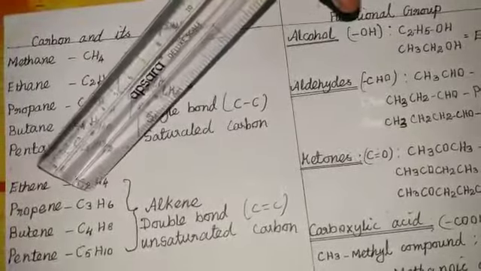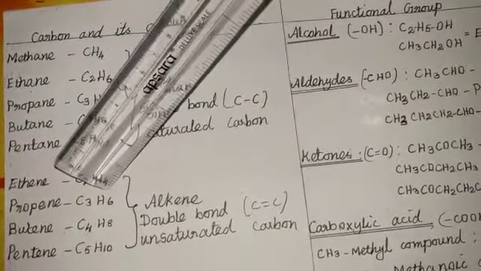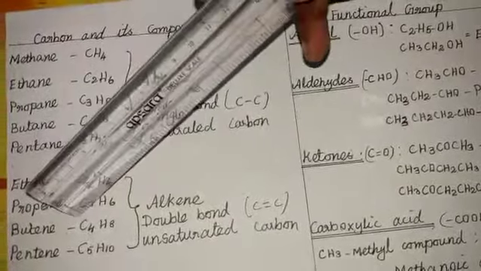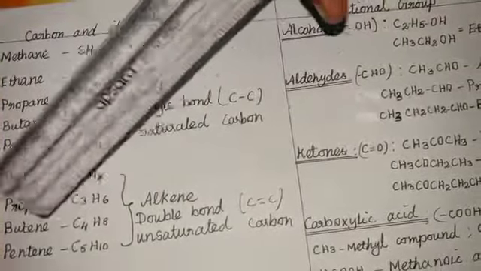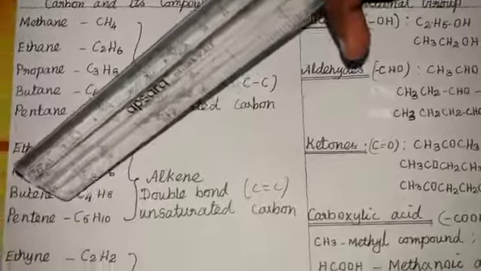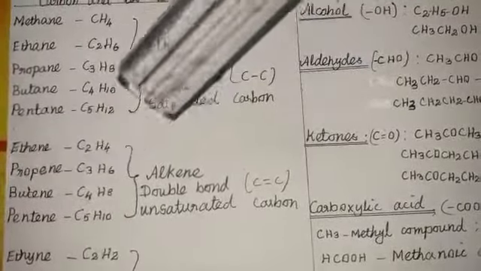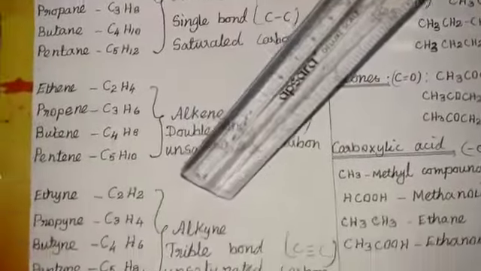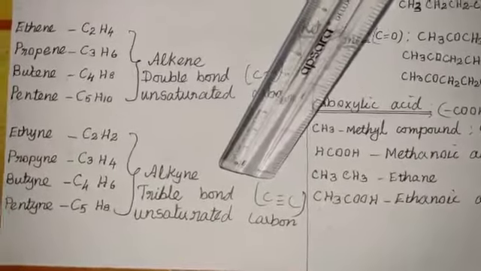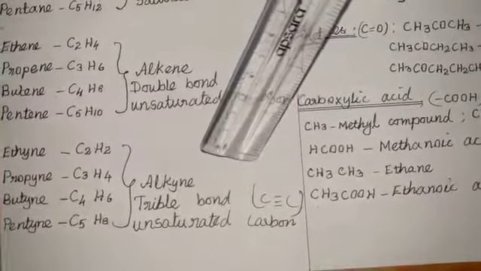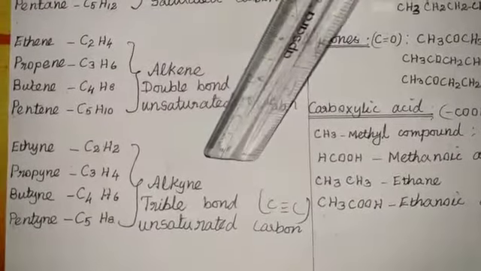Propene has 3 carbon atoms and 6 hydrogen atoms present here. Butene has 4 carbon atoms present here. Benzene has 5 carbon atoms present here. The other type is alkyne. Alkyne compounds have a triple bond, and that is called an unsaturated carbon.